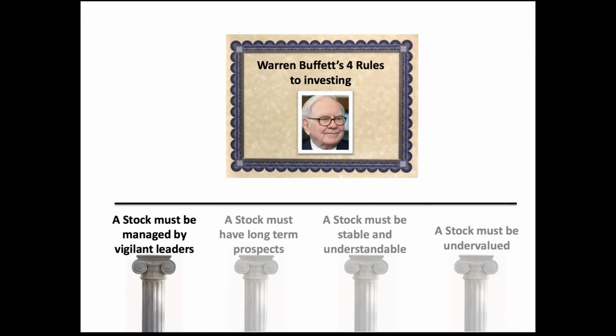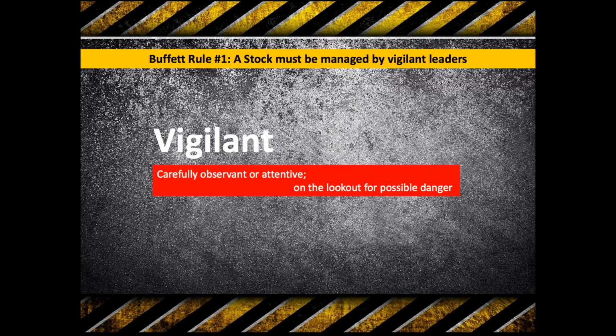So let's get started. As you learned in the very short lesson previous to this one, these are the 4 rules, and the one that we're going to focus on for this lesson is a stock must be managed by vigilant leaders. So what does the word vigilant mean? The word vigilant means to be carefully observant or attentive on the lookout for possible danger. So if you have a company that's managed by a person who's vigilant, that person's constantly looking for what could go wrong with the business, and that person's protecting the business from those potential dangers.